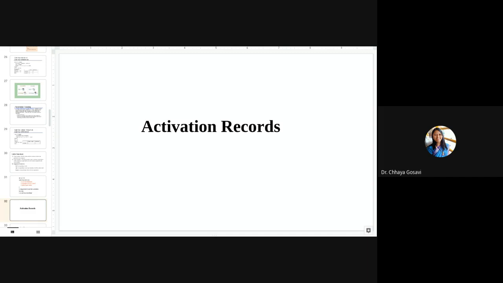In stack memory, we have seen primary memory is divided into three main parts: static memory, stack memory, and heap memory. Stack memory is used for runtime execution of a procedure. So stack is allocated to that particular function or procedure, and the record of that function or procedure is maintained throughout that procedure's execution. That is called the activation record.